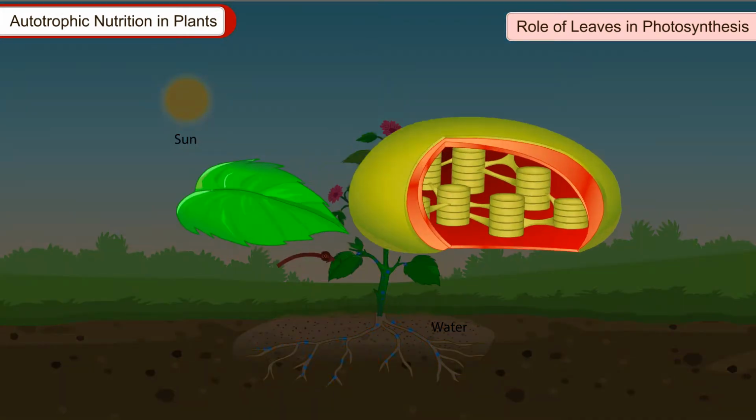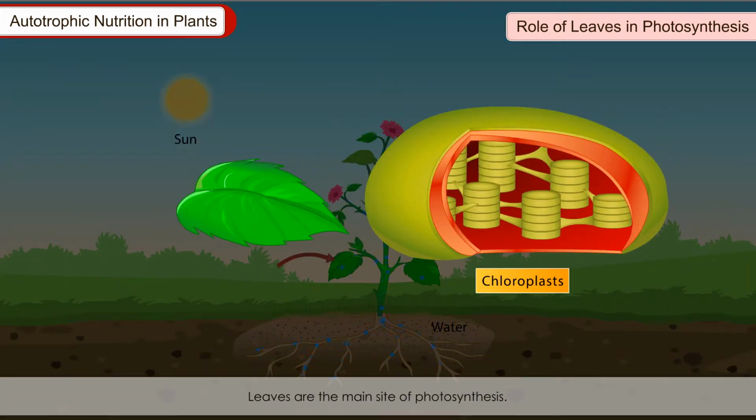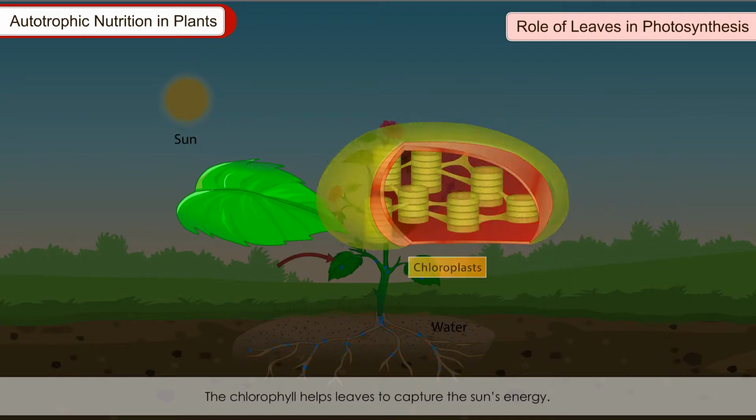Role of leaves in photosynthesis. Leaves are the main site of photosynthesis. They possess unique features to carry out photosynthesis. The leaf cells contain chloroplasts which have chlorophyll in their cells. The chlorophyll helps leaves to capture the sun's energy.